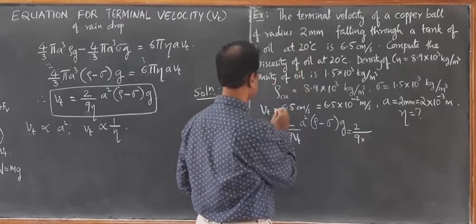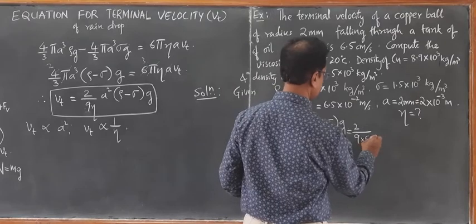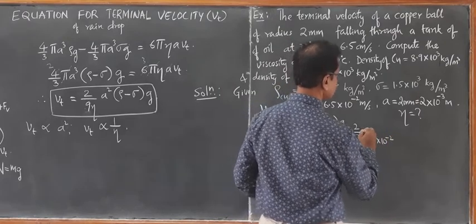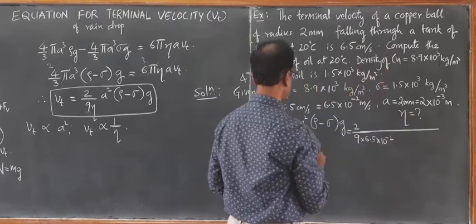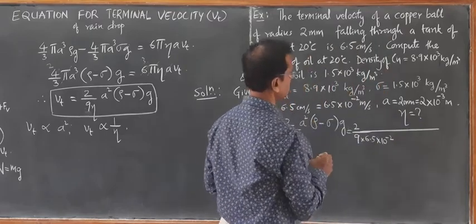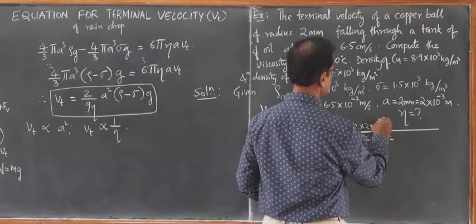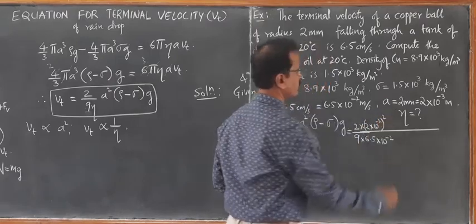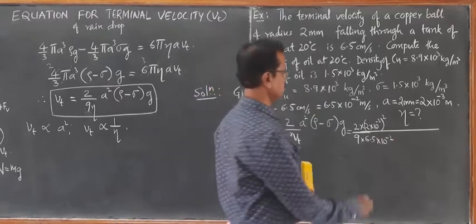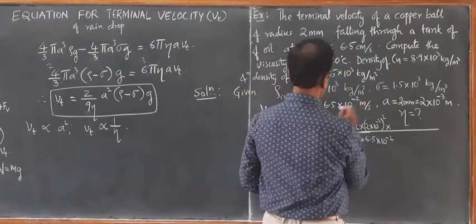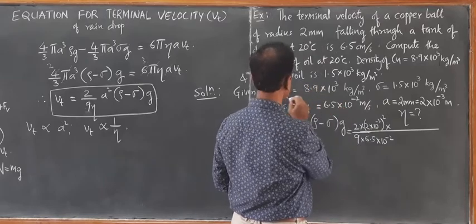So 2 by 9 Vt, Vt is 6.5 into 10 raised to minus 2, right? A square, what is a square? 2 into 10 raised to minus 3 whole square. That becomes 4 into 10 raised to minus 6, into rho minus sigma.